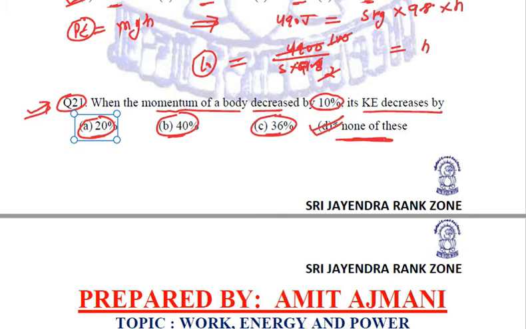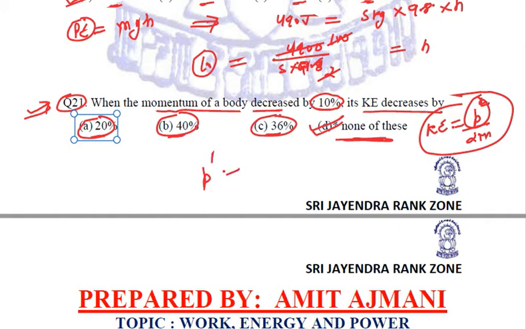Correct? The formula that is being applied here is that kinetic energy is equal to P square by 2m. Initially, this is the kinetic energy. When momentum is decreased by 10%, we will calculate the new momentum.